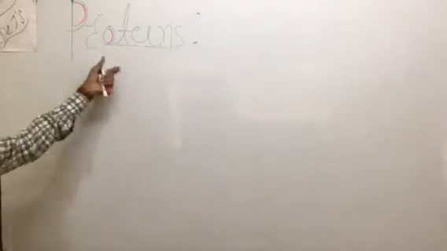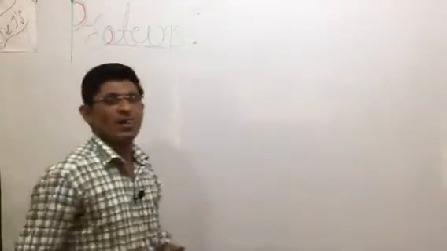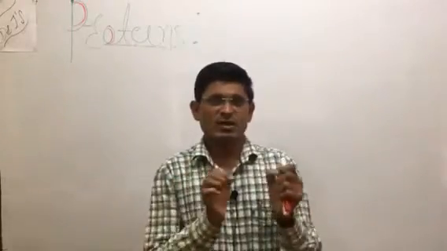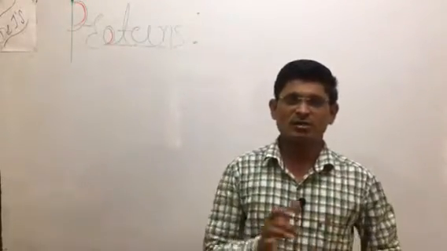The part of these proteins, we can say, is the main constituent. This is the main aspect, the main principle of biomolecules, just like carbohydrates as well as amino acids.